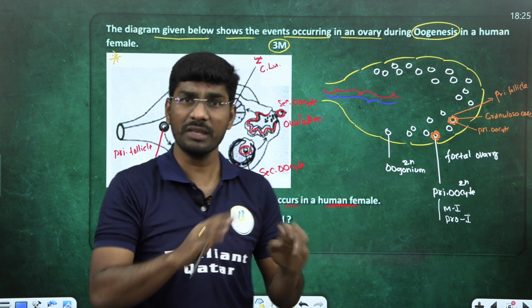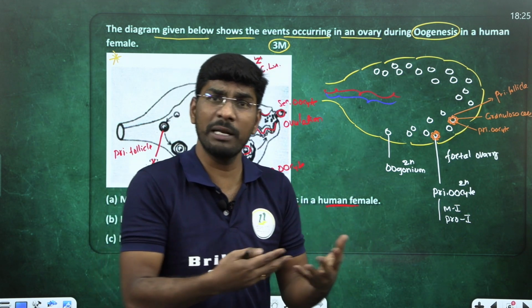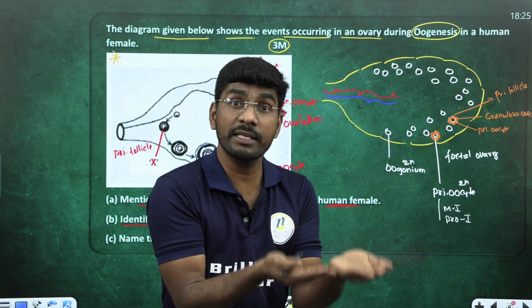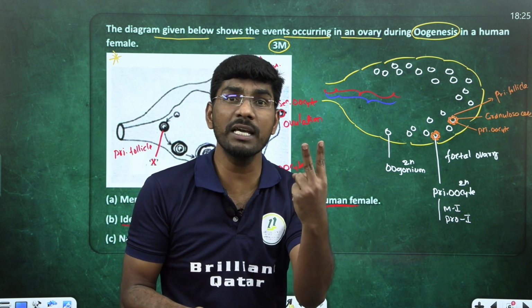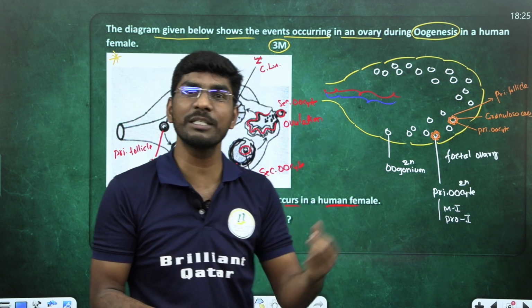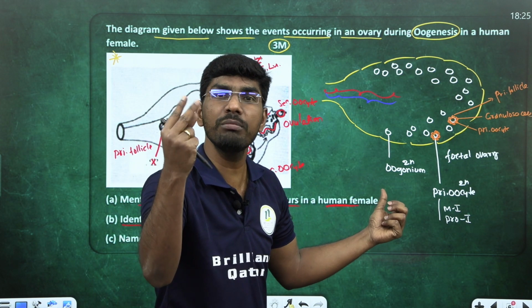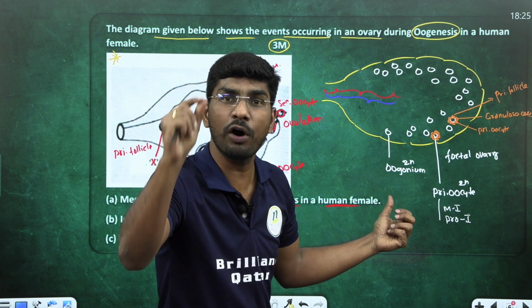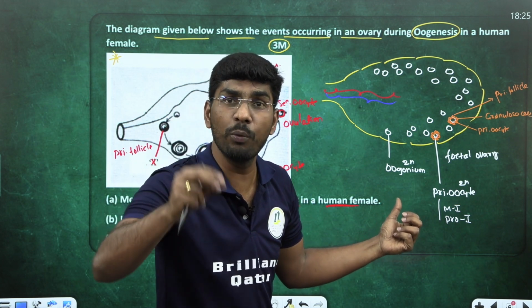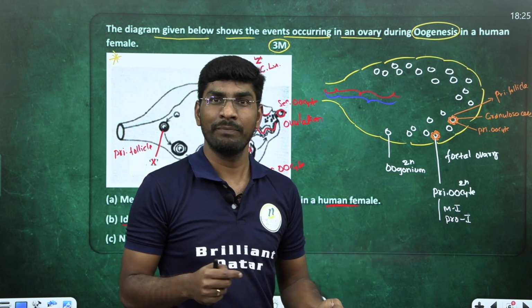Now what happened? The baby is born, 9 months of gestation over. At the time the female baby is born, 2 million follicles are present. These primary follicles, you know how many? 2 million in each ovary. NCERT mentions a couple of millions of follicles are present in the ovary at the time of birth.